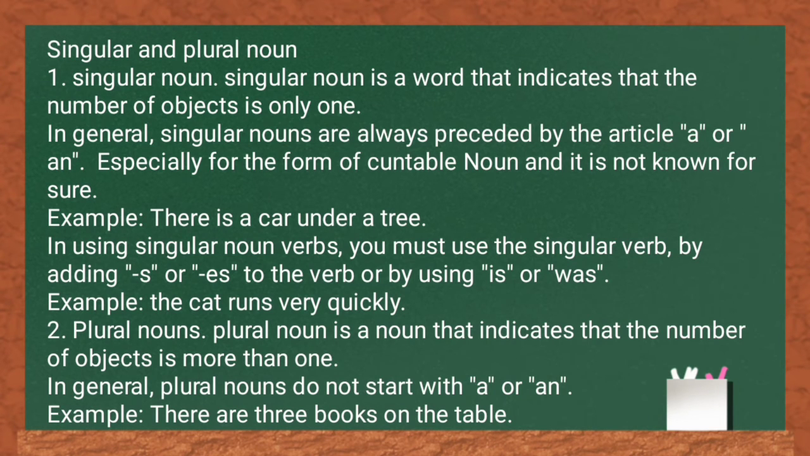Number 2. Plural noun. Plural noun is a noun that indicates that the number of objects is more than one. In general, plural nouns do not start with a or an. Example: there are 3 books on the table.